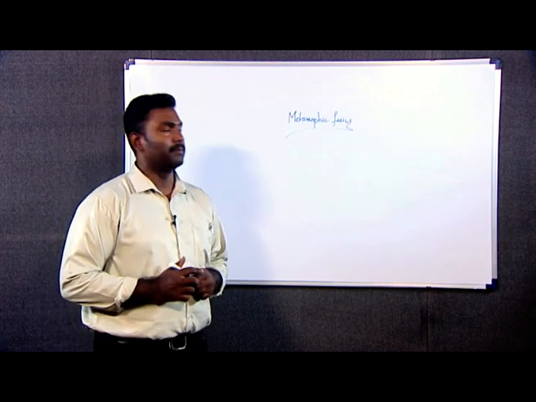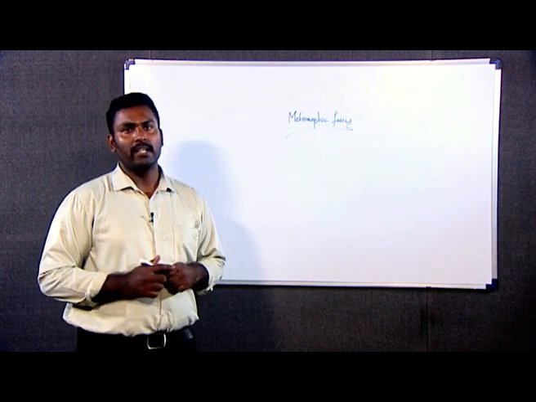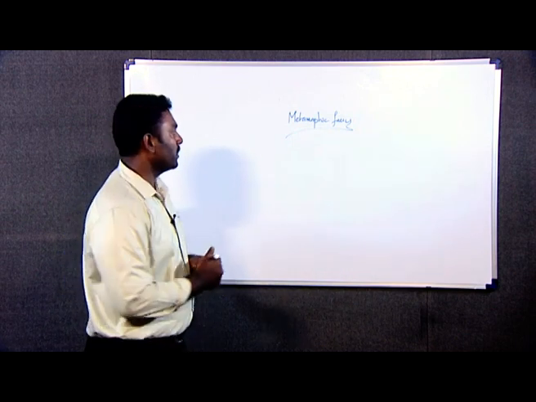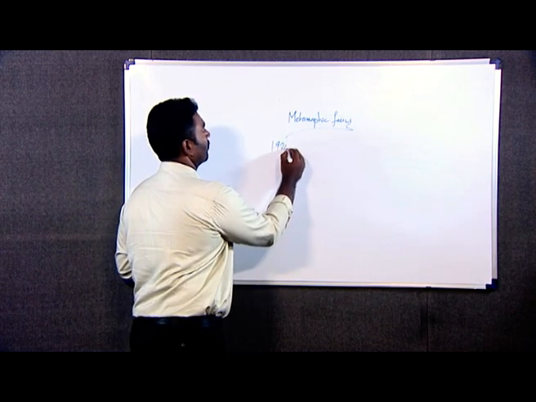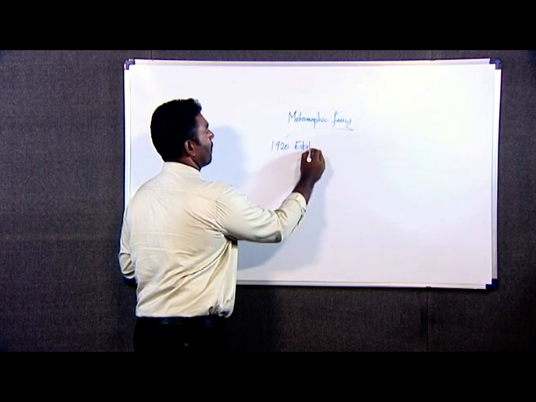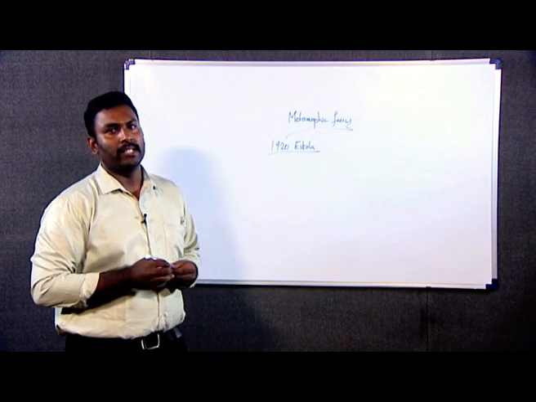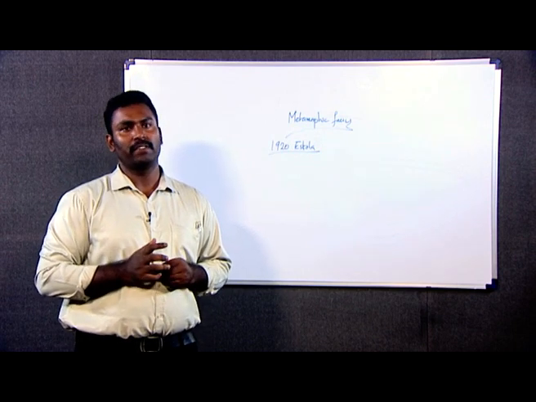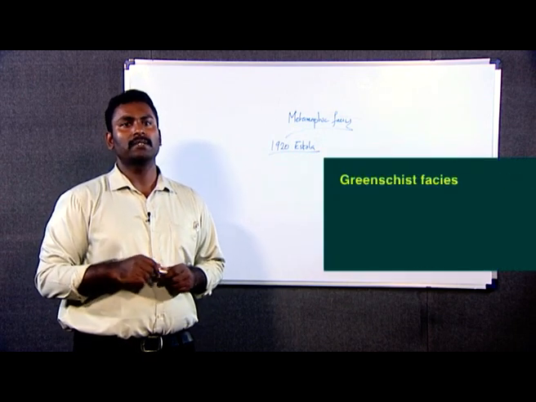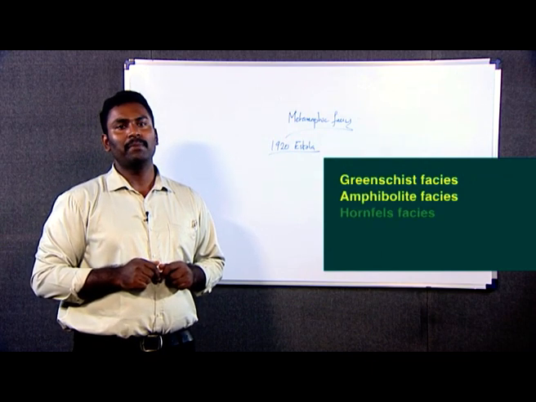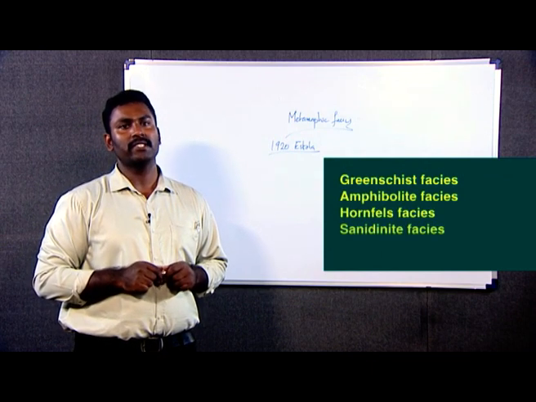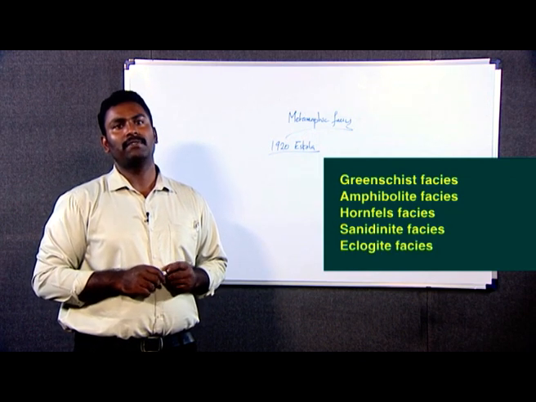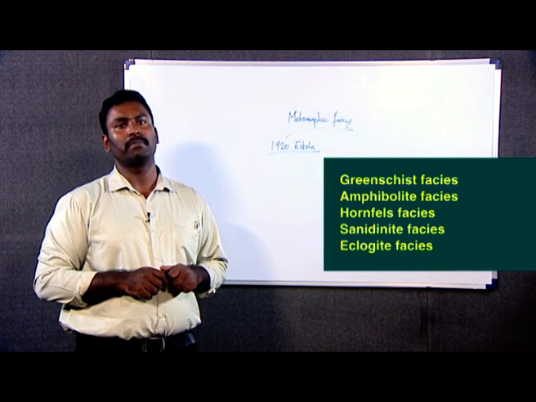In the earlier times, as I mentioned, Eskola was the one who proposed the term metamorphic facies, and in 1920 Eskola started proposing originally 5 metamorphic facies, and they are: the first one is greenschist facies, amphibolite facies, hornfels facies, sanidinite facies, and eclogite facies. And these are the 5 facies which Eskola originally proposed.